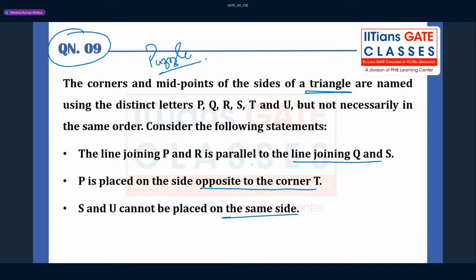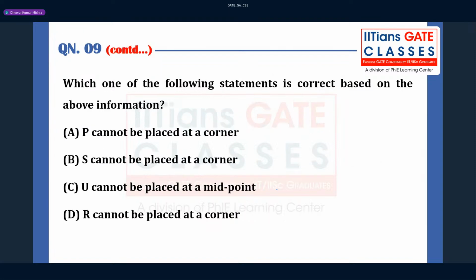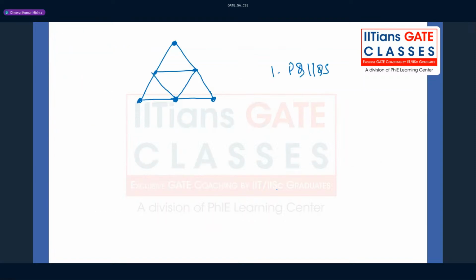So what we can do here is we can use these methods and start putting here. In this situation, you can put P here, U here. You can also put U here and P here, and T will be kept here because T has to be kept anywhere. If T is kept here, then you have to put U and P here. Now, since this is P, you can say that this is R, and this will be Q and S.